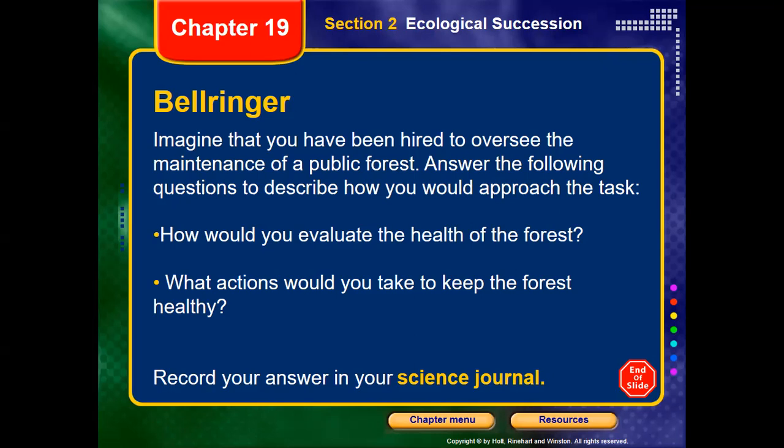All these answers are concerned with one thing: keeping the environmental conditions the same, not disturbing the balance which is already found in that ecosystem. Because once you disturb this balance, the forest will not be healthy anymore, and that will lead to major changes. So my question now: if you keep watching this forest and try to keep this balance for many years, a long time, do you think the forest will be the same all that time? Of course the answer is no.